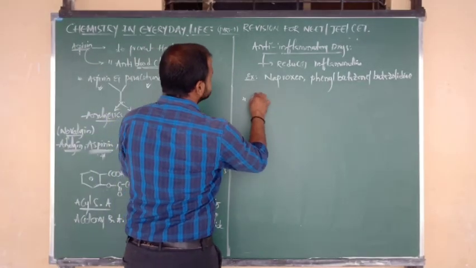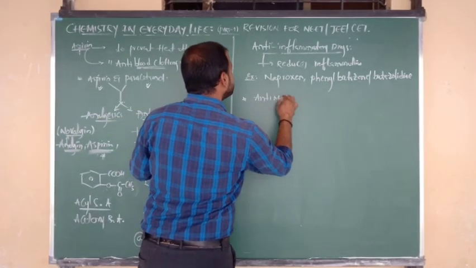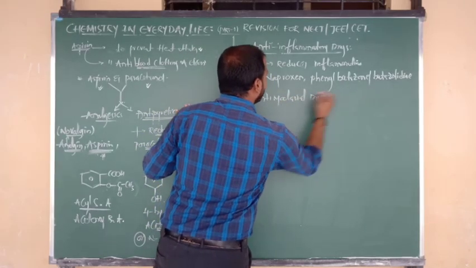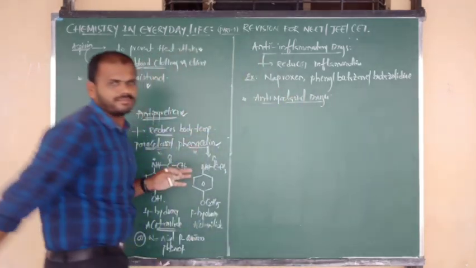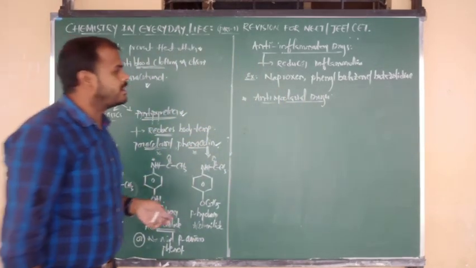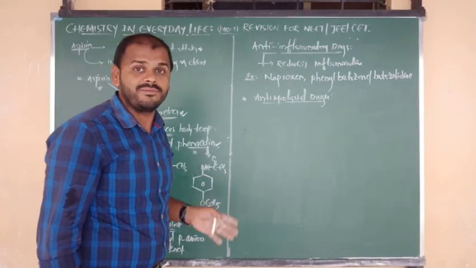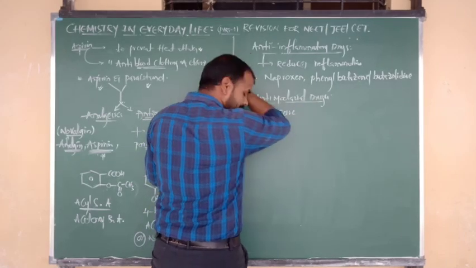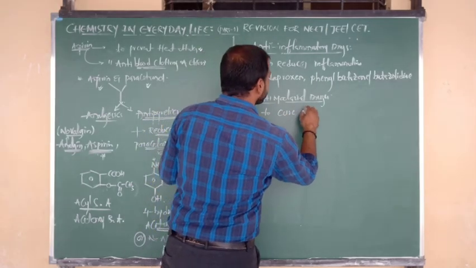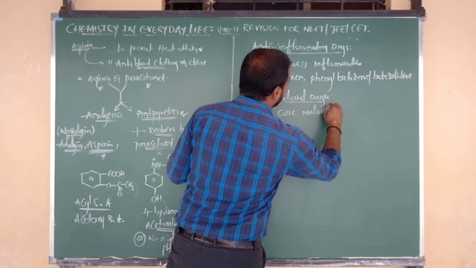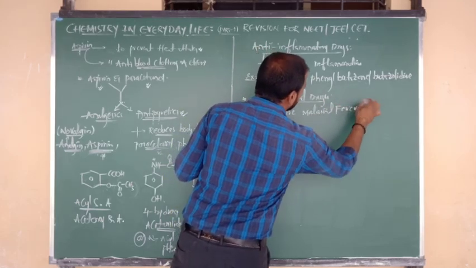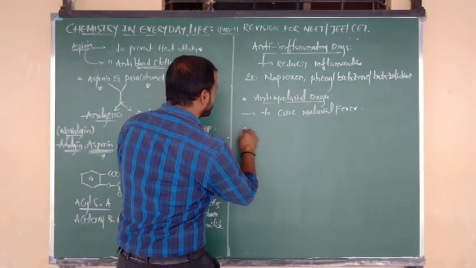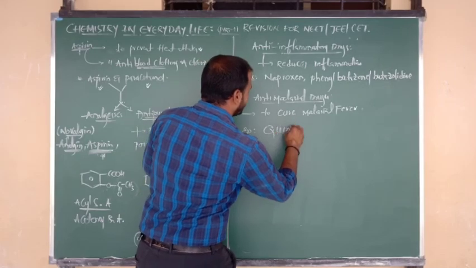Okay, the next category is anti-malarial drugs. By seeing this word only we can know the meaning: the medicines or chemicals which are used in the treatment of malarial fever, or to cure malarial fever. So try to say the examples. What are the medicines used in the treatment of malarial fever? Here I am going to write the example: quinine.